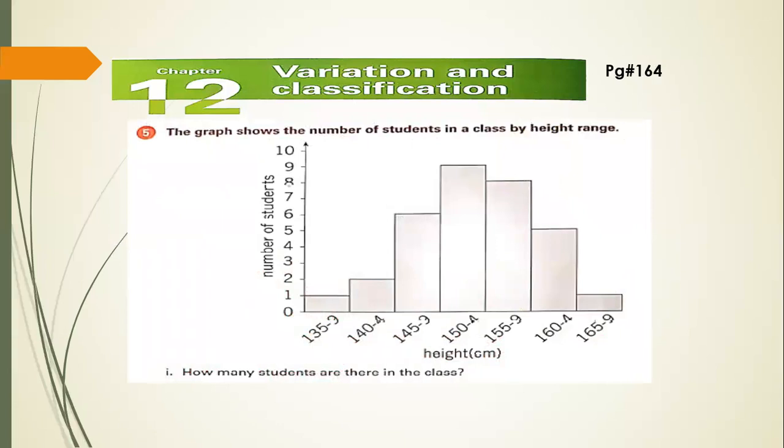The fifth question of this exercise is: the graph shows the number of students in the class by height range. How many students are there in the class? So if we add all of them, then we will get the number 32. So 32 students are there in this class.